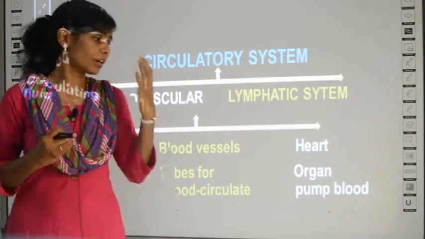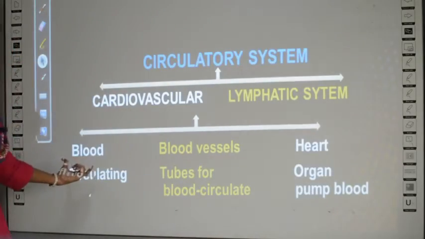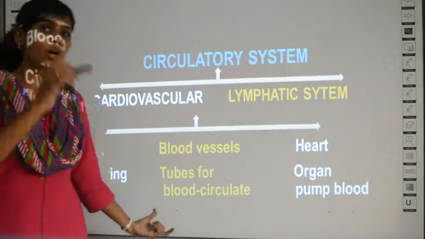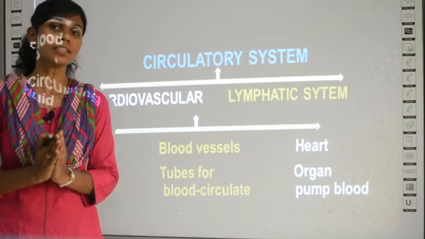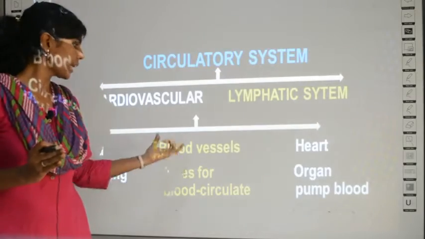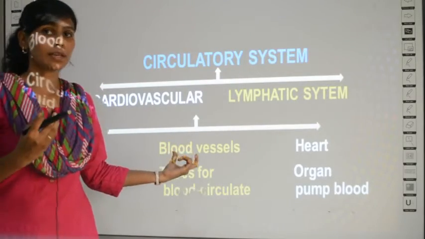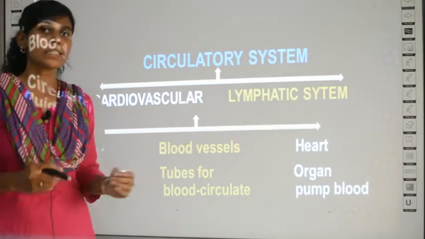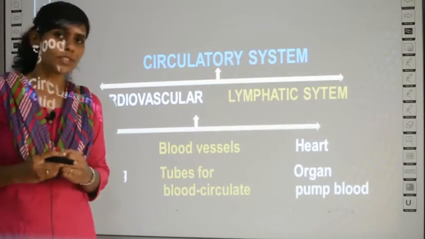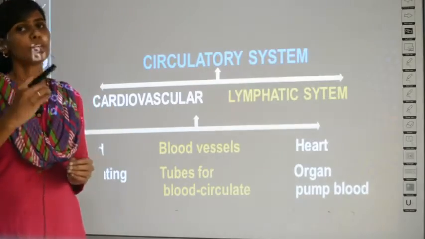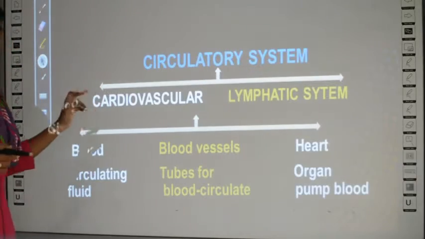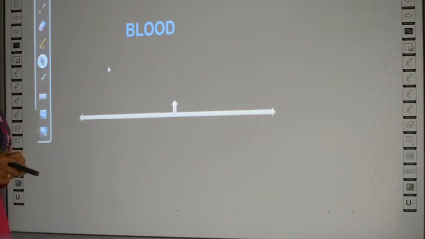Clear? So what have we learnt? Blood is a circulating fluid in your body, which means it keeps on circulating. It is not stagnant in one place. And how does it circulate? It circulates through the blood vessels. What are blood vessels? They are small tubes throughout your body through which the blood can flow. So about blood and blood vessels, let us learn.